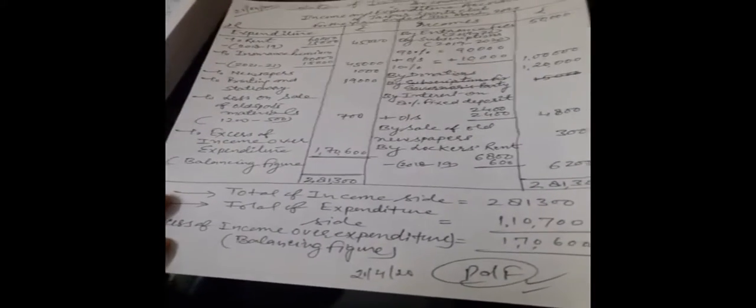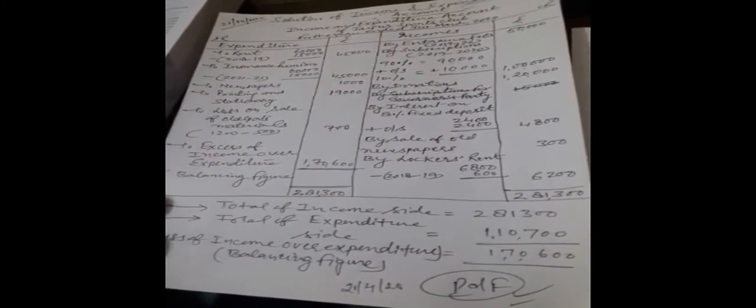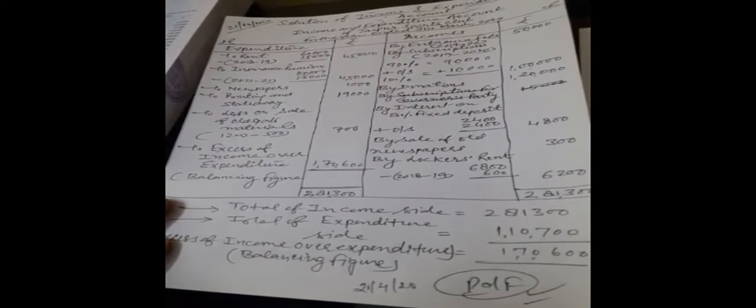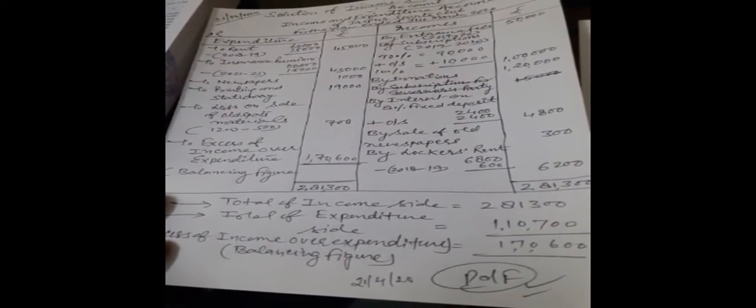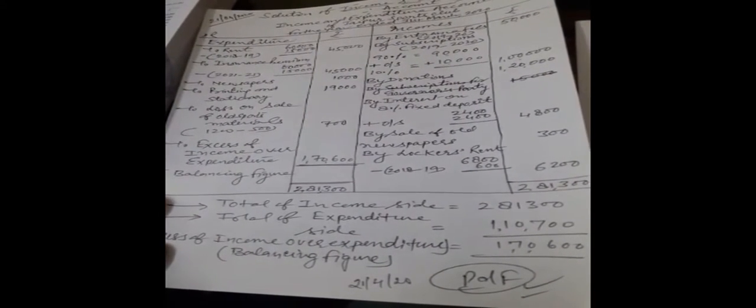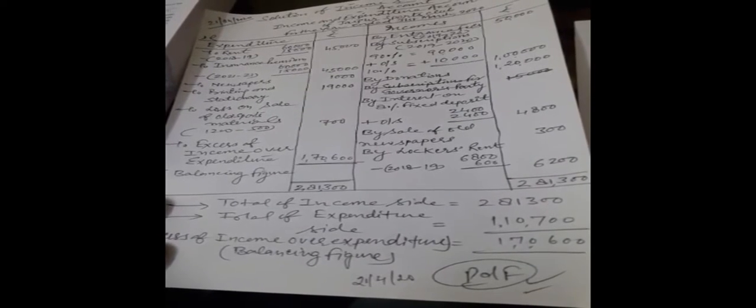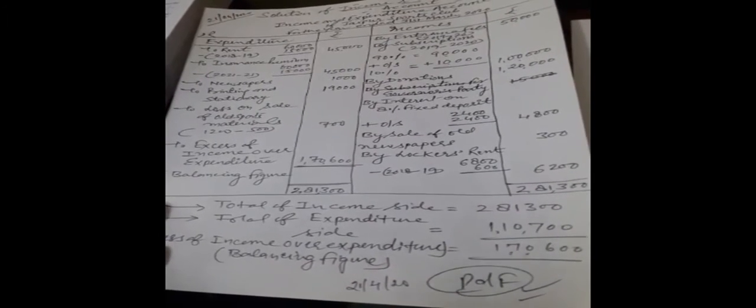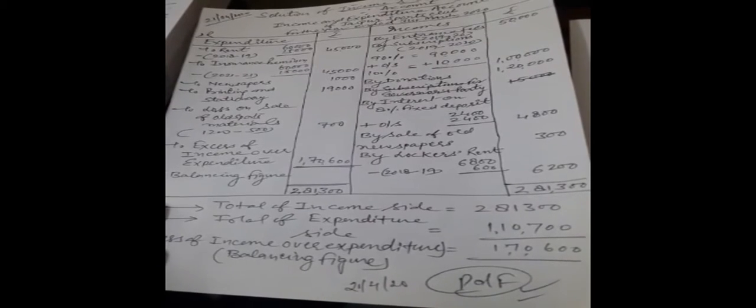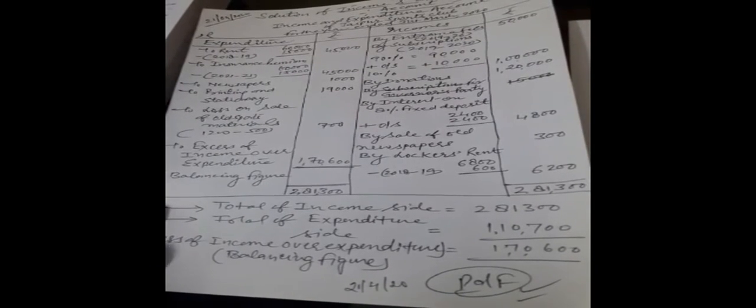Then entrance fee comes to the income side. Entrance fee is given for 2018-19 and 2019-20. So our year is a concern, here it is 2019-20. So only the 50,000 amount will be recorded as entrance fee at the income side.